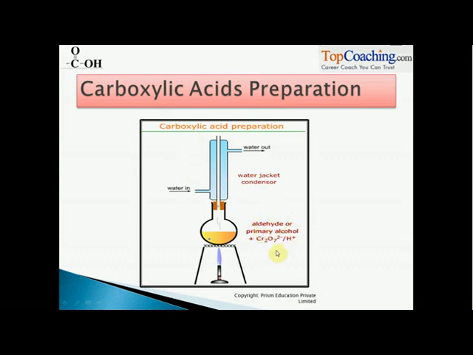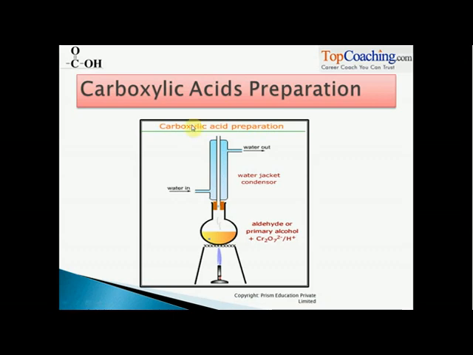By the way, what is this reaction called? What happens to alcohols when we make them react with potassium dichromate? Potassium dichromate is a potential oxidizing agent, right? So we are oxidizing alcohols over here. If you remember, alcohols are the organic compounds having the functional group OH. Now we need one more oxygen for it to make OOH, and hence we oxidize the alcohols to convert them into carboxylic acids.